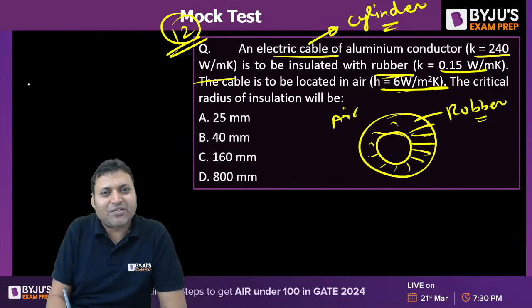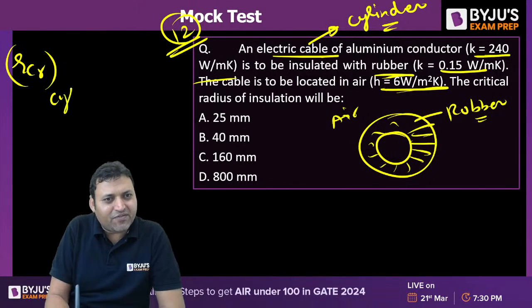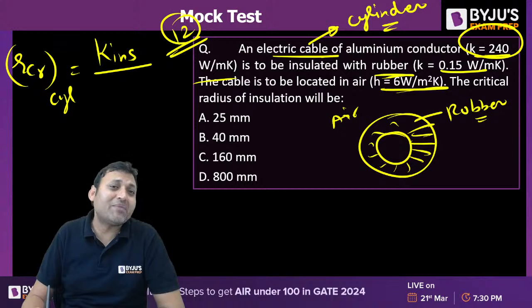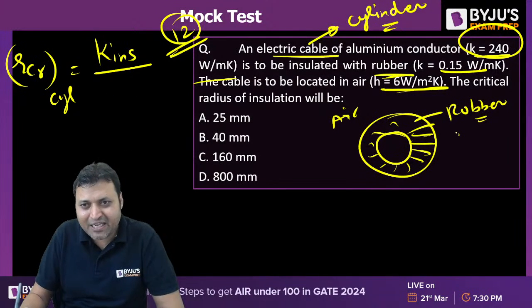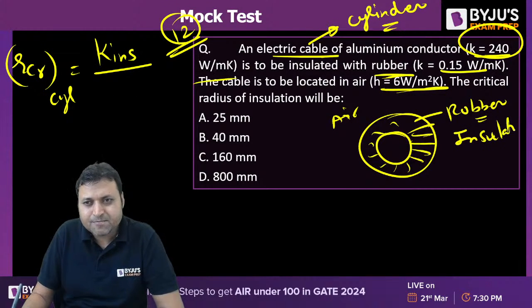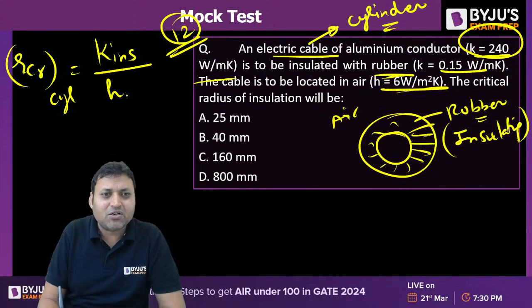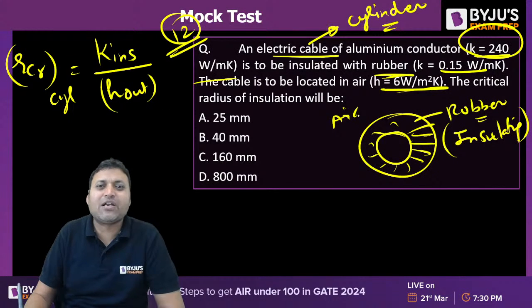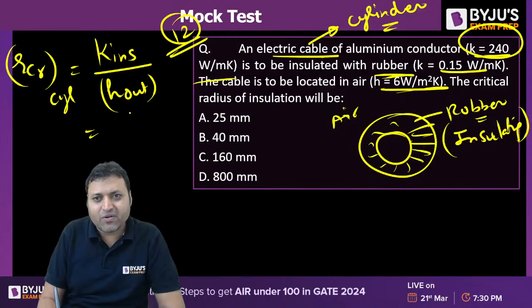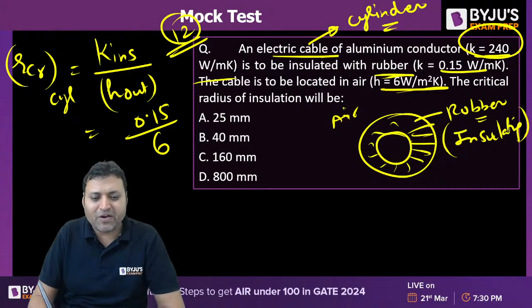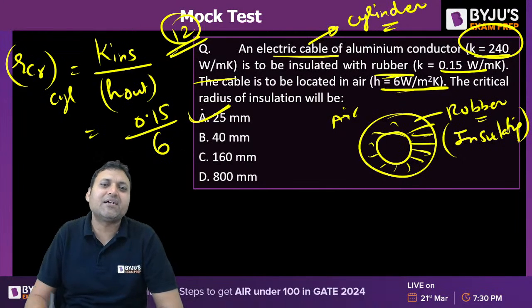The critical radius of insulation, RCR, for a cylinder is the thermal conductivity of the insulating material divided by the convective heat transfer coefficient to the outside fluid in contact with the insulating material. The thermal conductivity of the aluminum conductor is not required. So thermal conductivity of the insulating material, rubber, is 0.15, divided by 6. 0.15 divided by 6, what is the answer? So you will get option A. In millimeter, you will get 25.